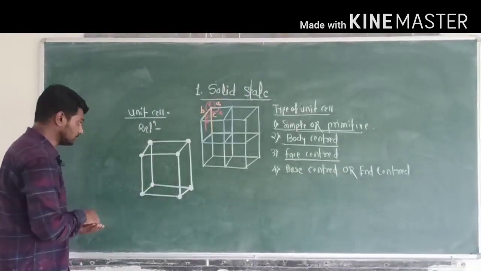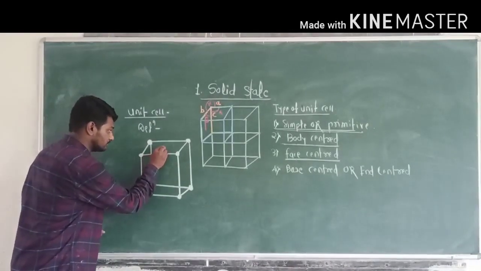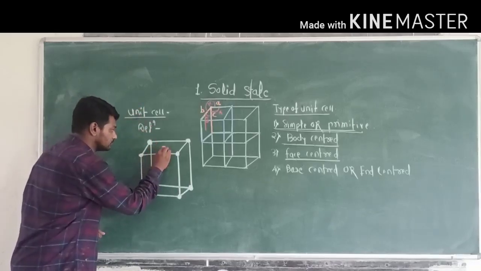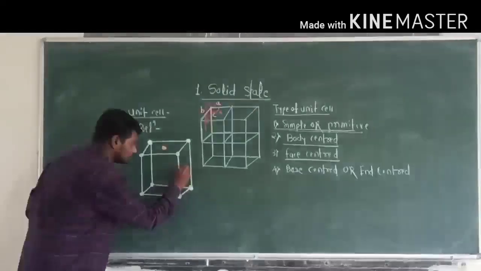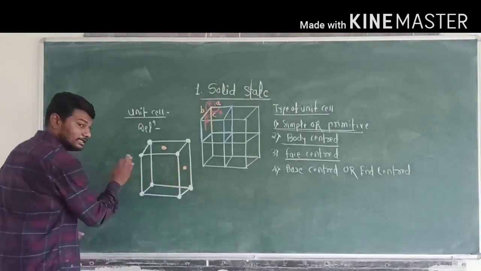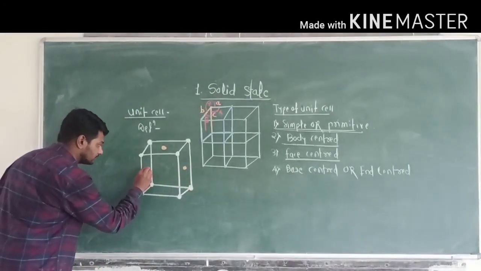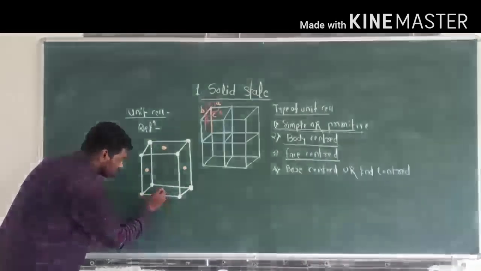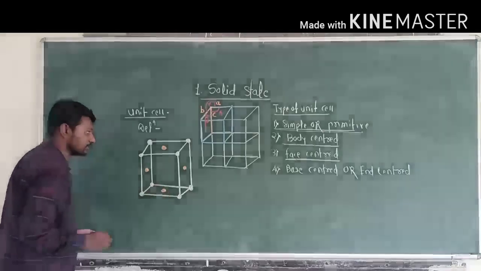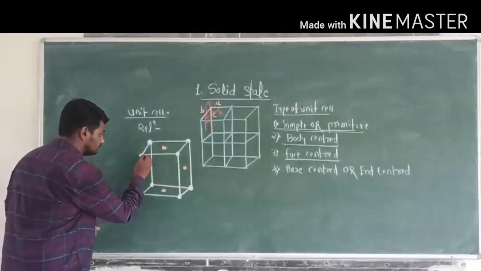Now this is one face, the top face. Here the constituent particle is inside the face. In this face, here the constituent particle. Bottom face, here the constituent particle. This is the front face.